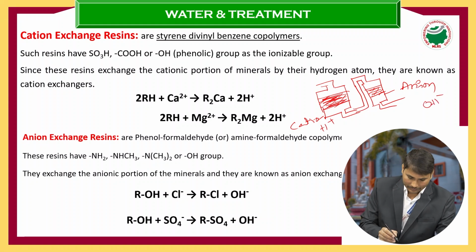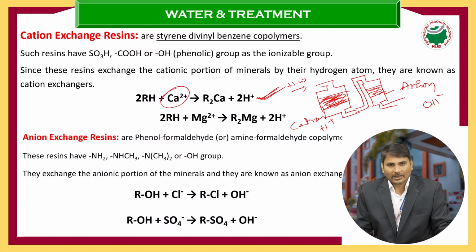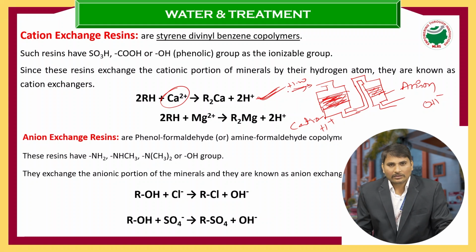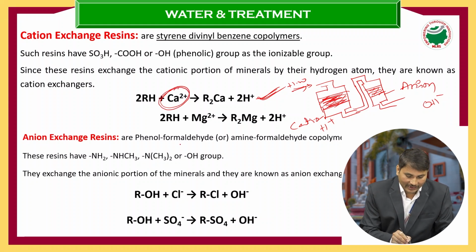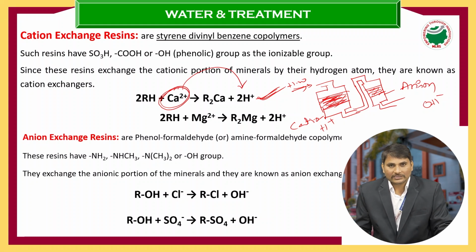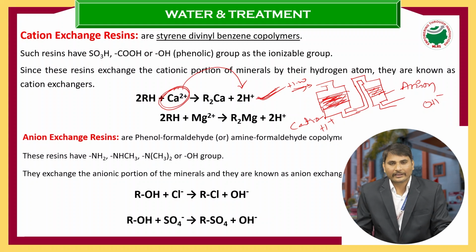Now we will see, based on this simple reaction, we will understand what will happen. For example, imagine our hard water. Our hard water contains the calcium impurity. Calcium causes hardness, the impurity present in that water. When this water flows into the cation exchange chamber, the Ca2+ cation is exchanged by the H+ cation. The Ca2+ cation is replaced by the hydrogen H+.